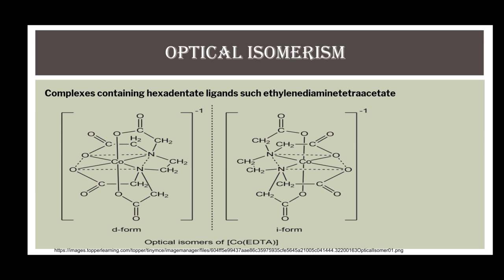Optical isomerism is also shown by complexes containing hexadentate ligands such as ethylene diamine tetraacetate. An example of such a complex is ethylene diamine tetraacetato cobalt. These are the two optical isomers of this complex which are mirror images of each other. One is the D form of this complex and the other one is the L form of the complex.